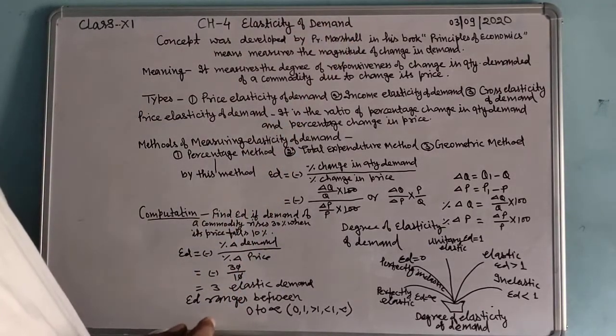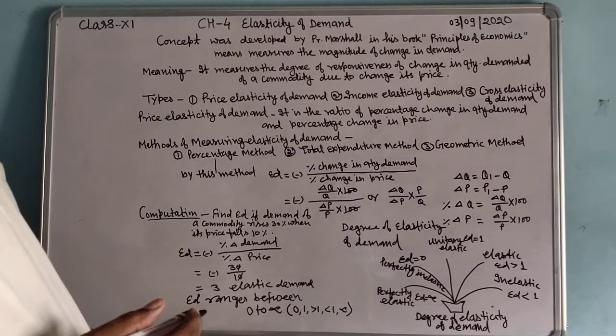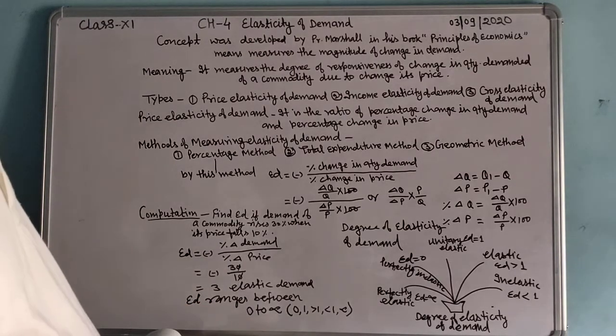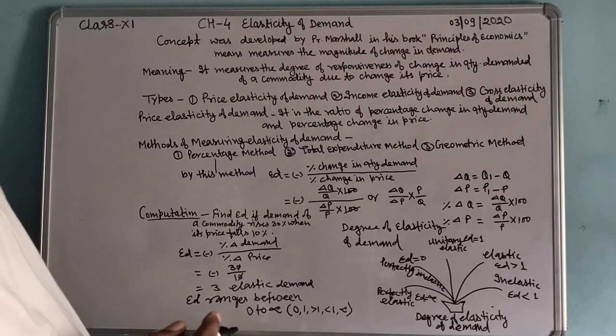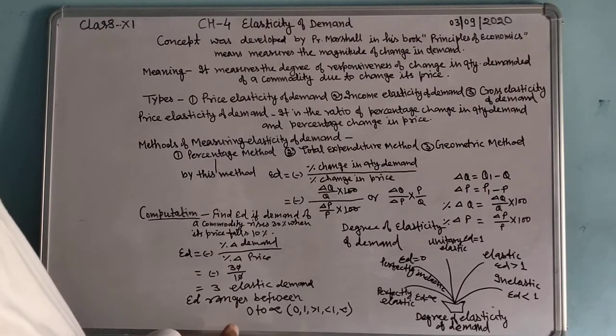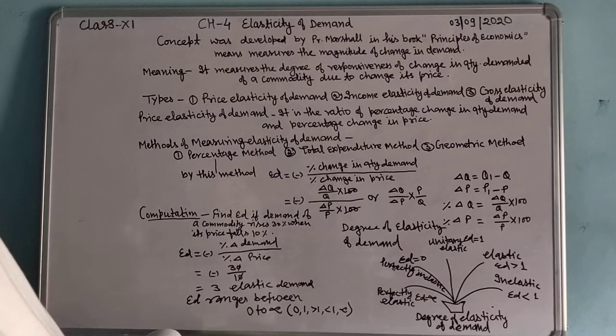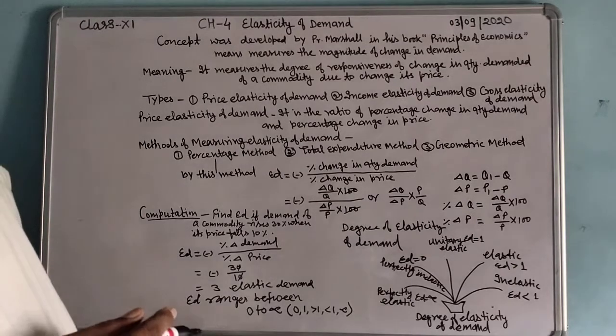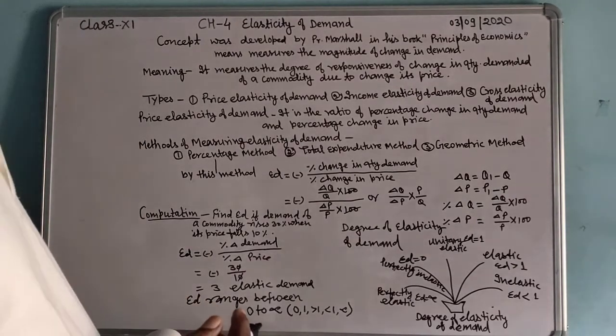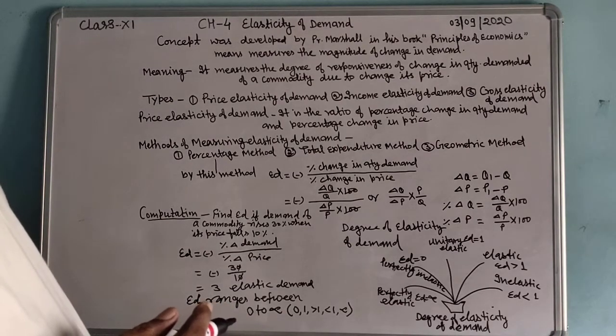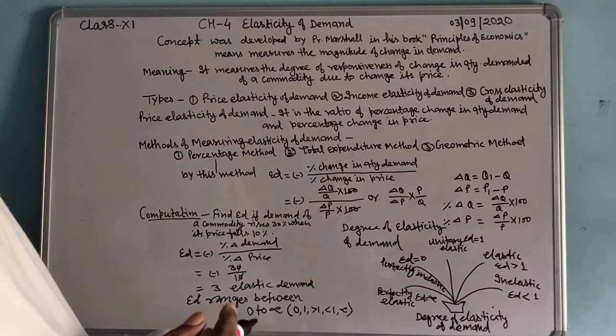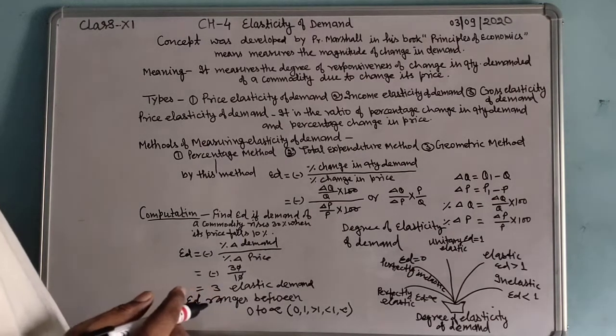In this chapter, first we discuss how much the quantity demanded of a commodity changes due to a change in its factors. In the previous chapter, theory of demand, we discussed how demand changes due to a change in its price.